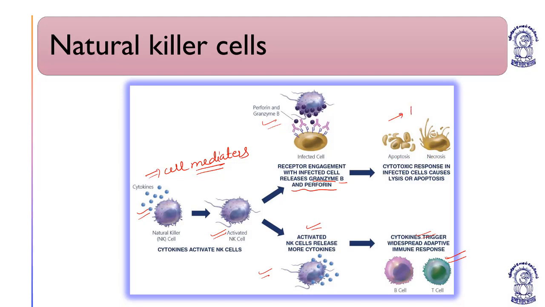Apoptosis is the natural or programmed cell death, and necrosis means tissue or cellular degradation.